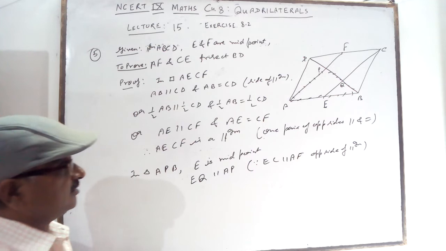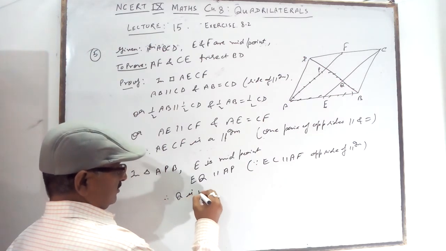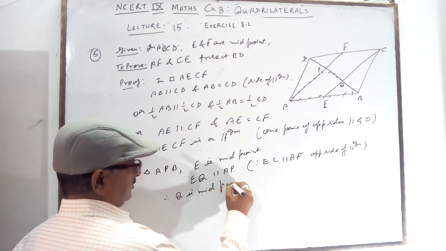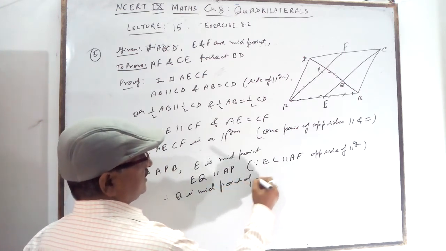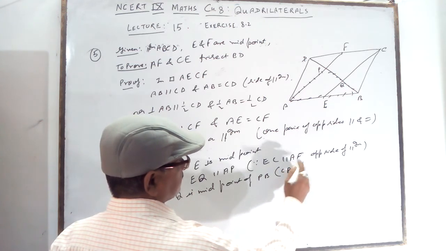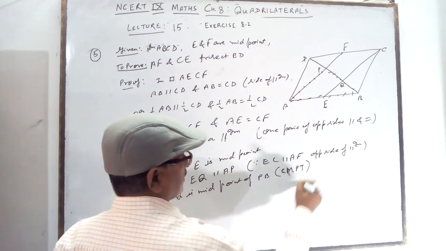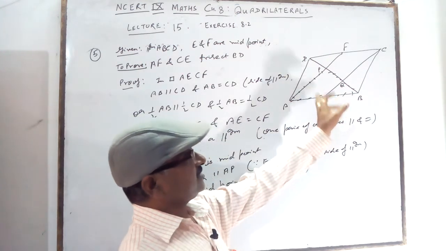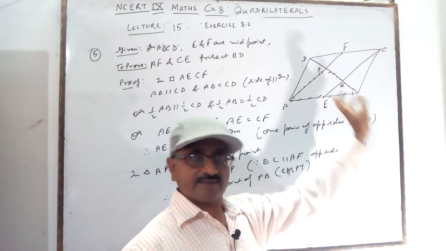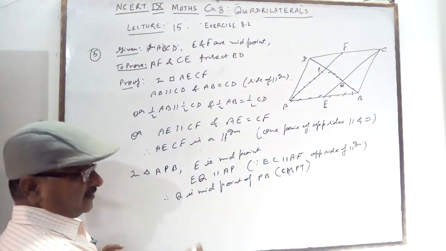EQ is parallel to AP, therefore Q is midpoint of PB by converse of midpoint theorem. Line drawn from midpoint of one side parallel to second side bisects the third side. So Q is also the midpoint of PB.